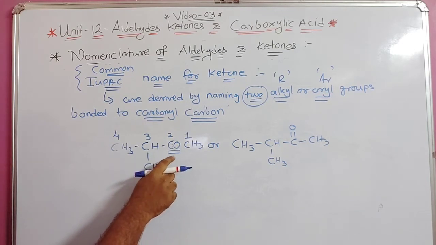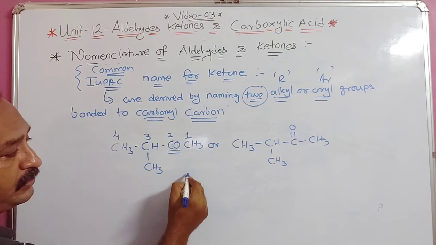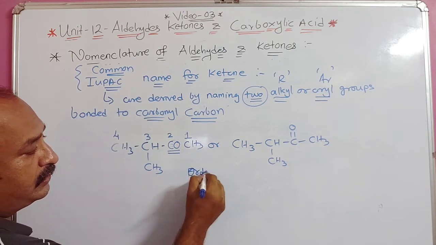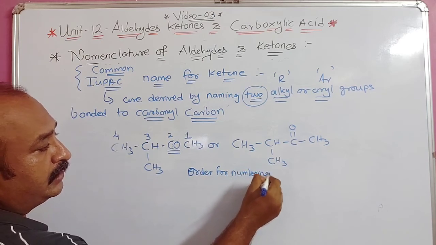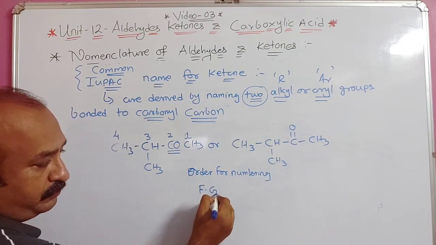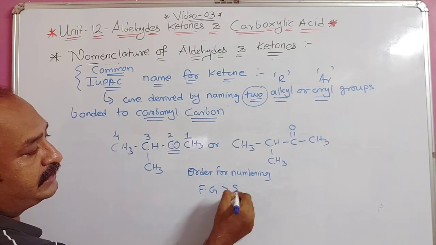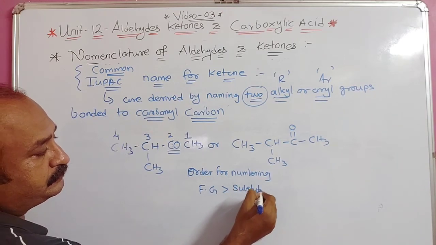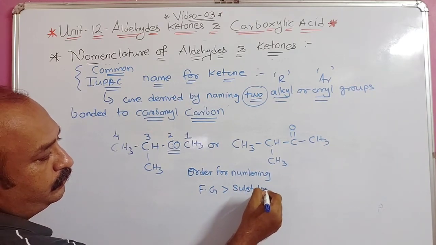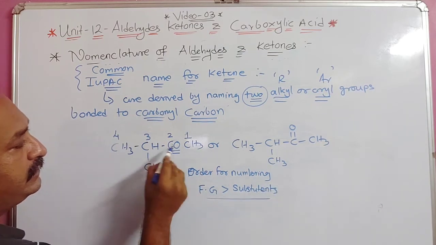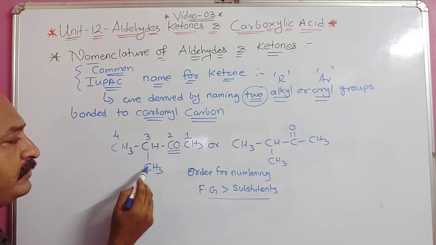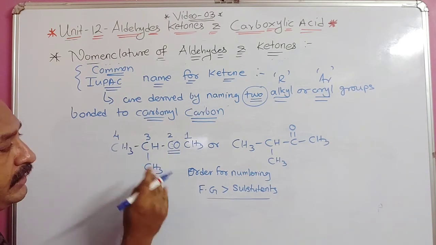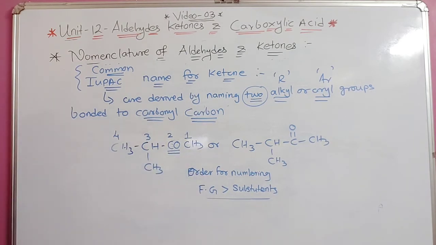What is the main thing whenever you have to number it, the order for numbering? Numbering means first the functional group must come, and then the substituent. So here we have given importance to the functional group first and then the substituent.